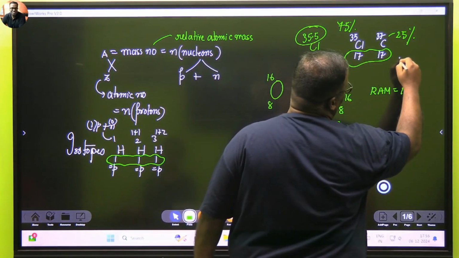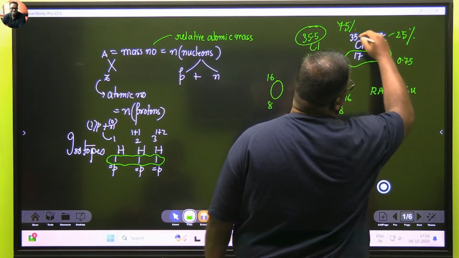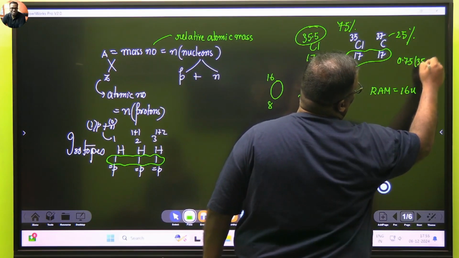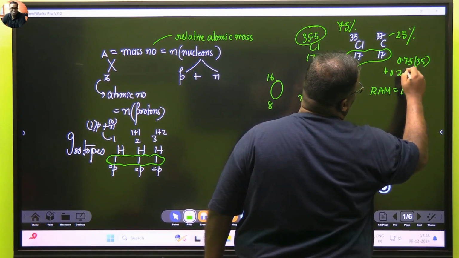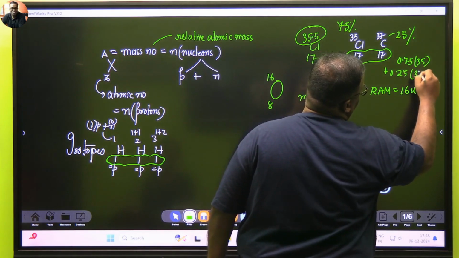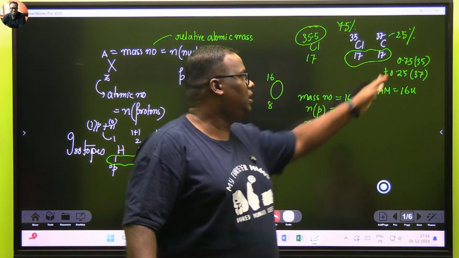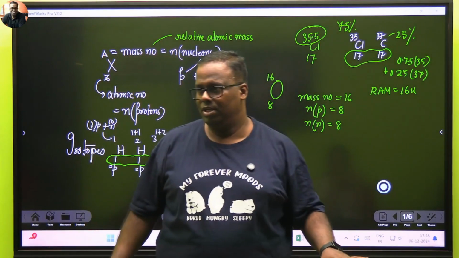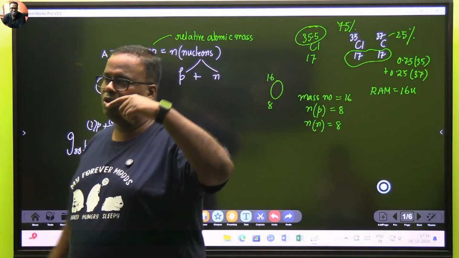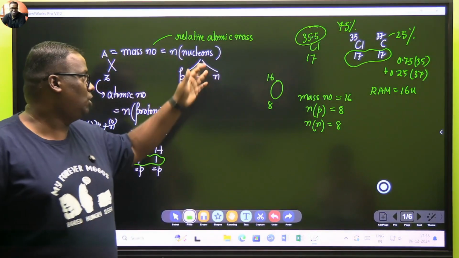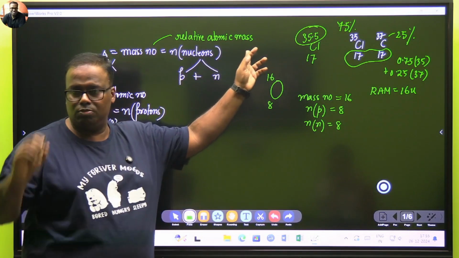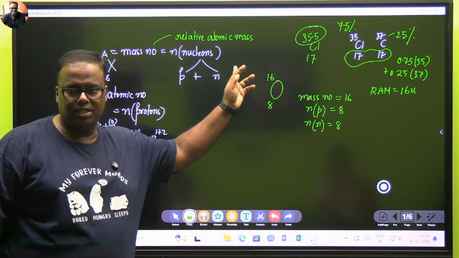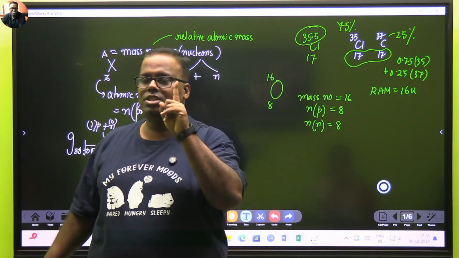We take 0.75 portion of 35 and add it to 0.25 portion of 37. This is how the 100% sampling is done. So this will give me 35.5. So typically whenever you see the periodic table, and in your book it will be written as relative atomic mass, it will always be in decimals. That is correct. It does not represent a single atom.